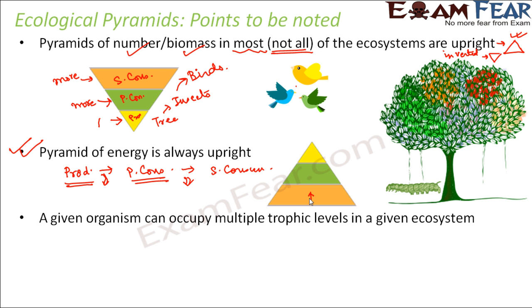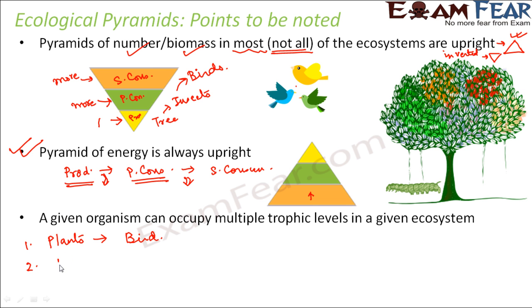A given organism can occupy multiple trophic levels in a given ecosystem. This is important. One particular organism can occupy multiple trophic levels. What do we mean by this? Let us take an example. Let us suppose that there are some plants. I am considering two different food chains in the same ecosystem. In one, plants are directly eaten up by birds. These birds eat the seeds or the fruits from this plant. So that is one food chain.